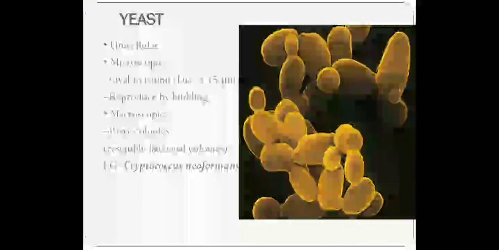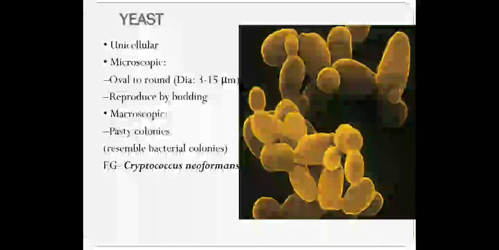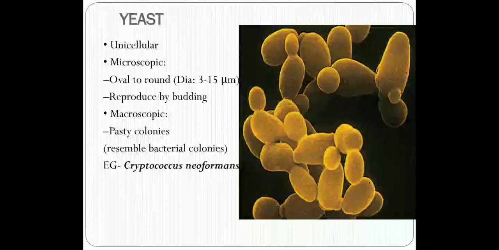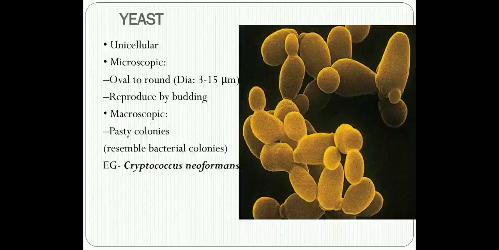Yeasts are a class of fungi which are usually unicellular in nature. Microscopically, they appear oval to round, and they reproduce by budding.